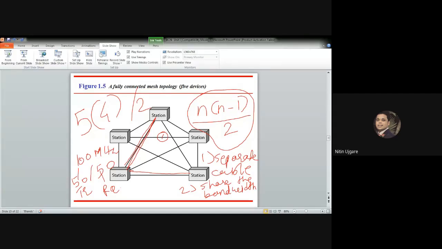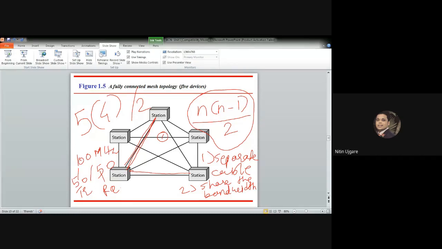Finally, the hardware required to connect each link can be prohibitively expensive. As the wires increase because there are dedicated lines between every node, the hardware infrastructure we require would also be expensive. So that's all from the mesh topology.